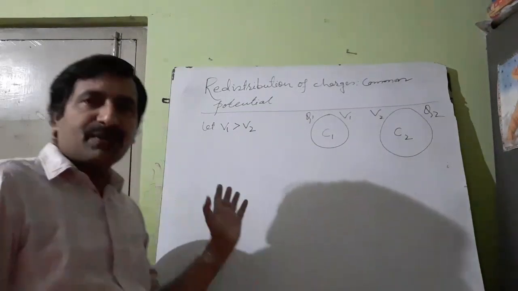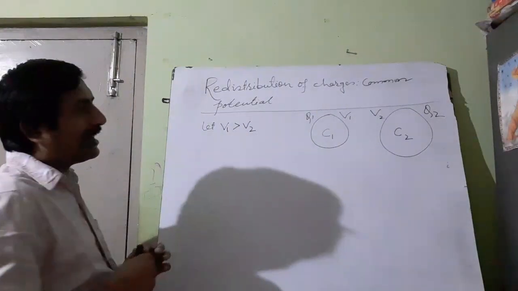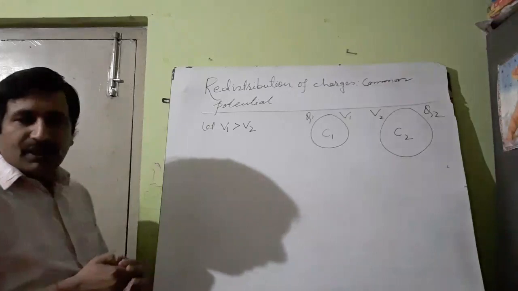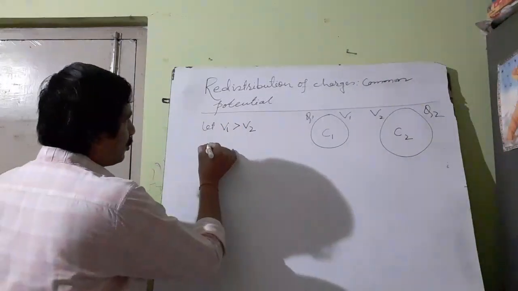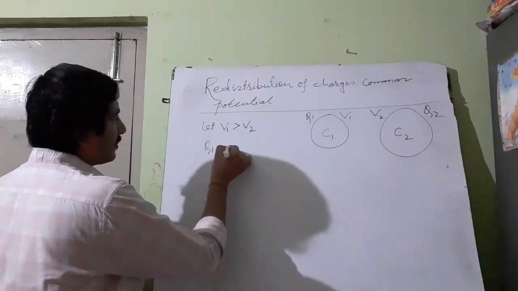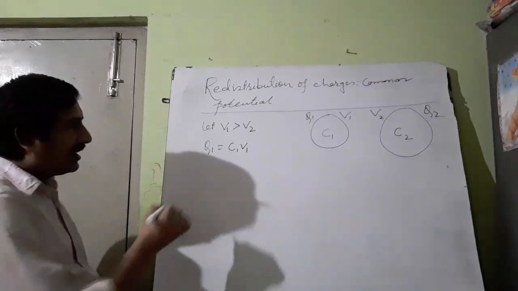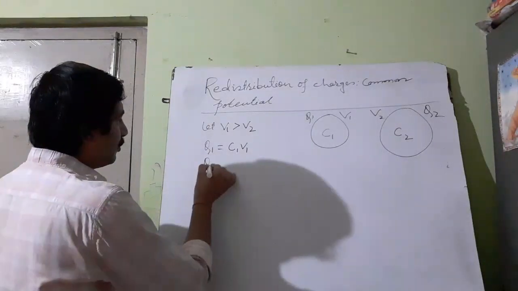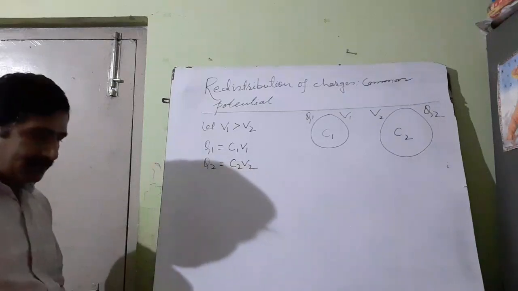So let us discuss this phenomenon mathematically. Suppose Q1 and Q2 are the charges on the two conductors. You know, Q1 is equal to C1 V1 because Q is equal to CV, and Q2 is equal to C2 V2.